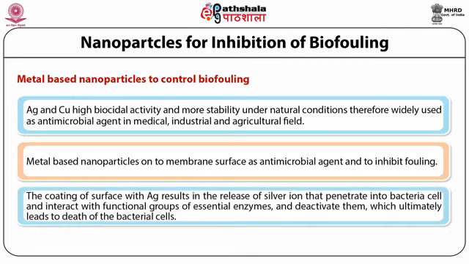Now the coating of a surface with silver results in the release of silver ions. This silver ion then penetrates into the bacterial cell, interacts with the functional groups of essential enzymes and then deactivates them. This is the main mechanism behind how the silver metal inhibits the growth of microorganisms. It ultimately leads to the death of the bacterial cell and results in the inhibition of biofilm formation.